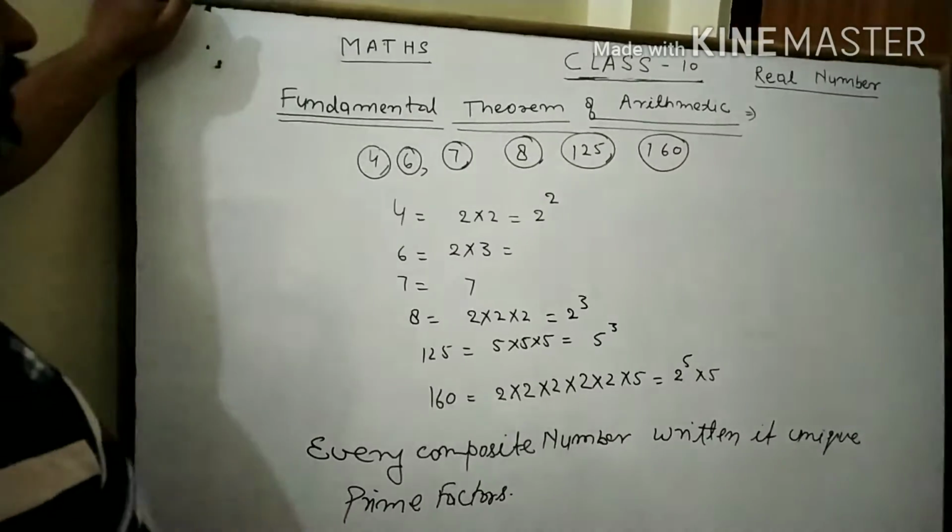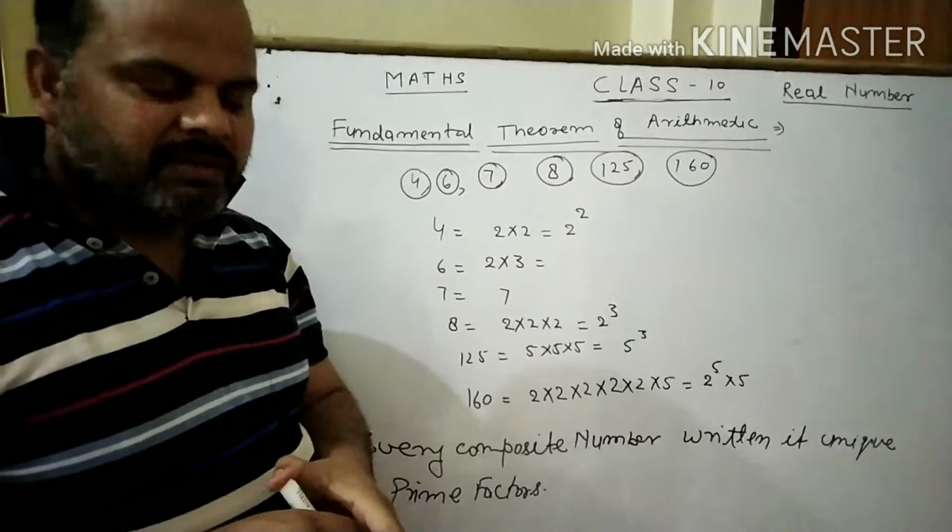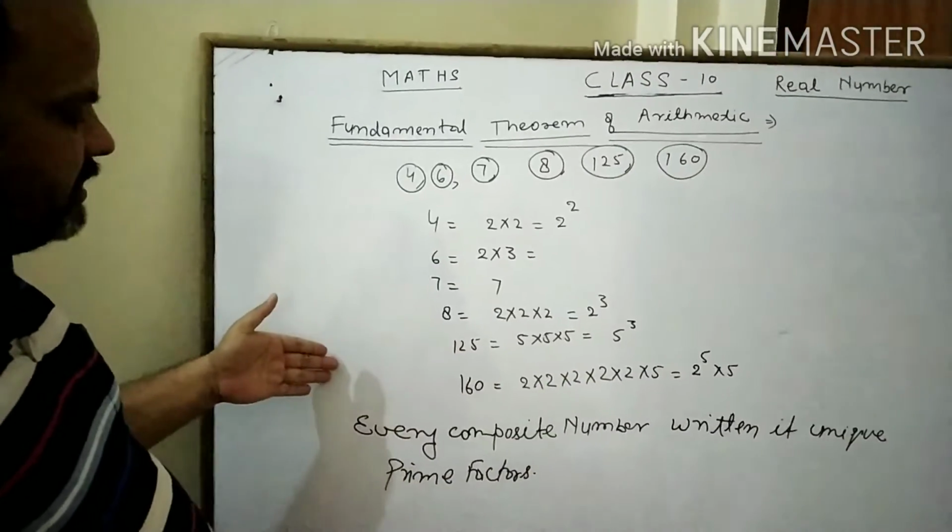It is called the fundamental theorem of arithmetic. Is that clear? If you want to write, then you can proceed.